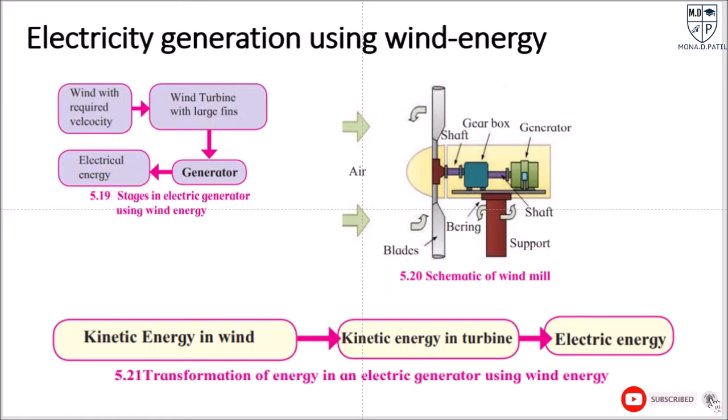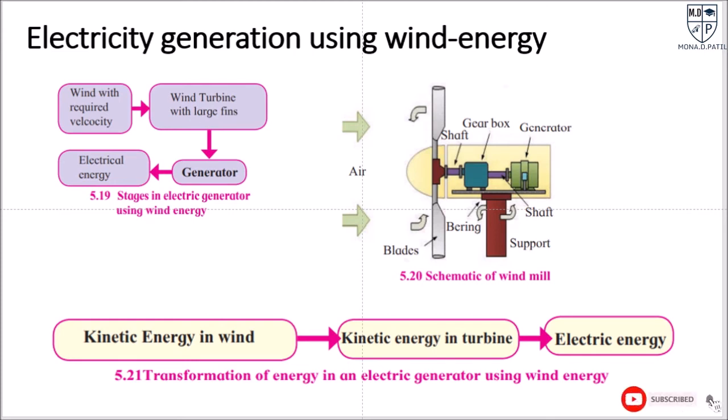Next is electricity generation using wind energy. The kinetic energy in the wind has been used since long for lifting water, for driving flour mills, etc. This idea already existed, and it is used here to generate electricity. So wind energy can also be used for electricity generation. The machine which converts the kinetic energy of wind to electrical energy is called a wind turbine.